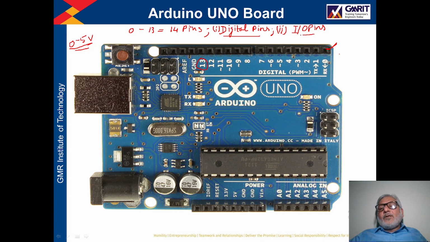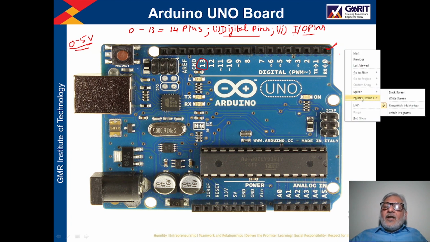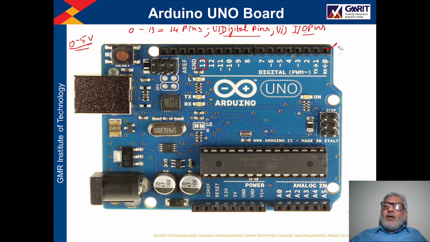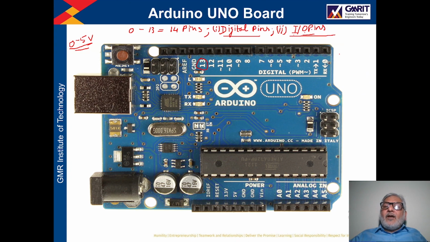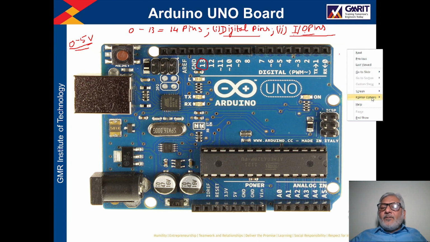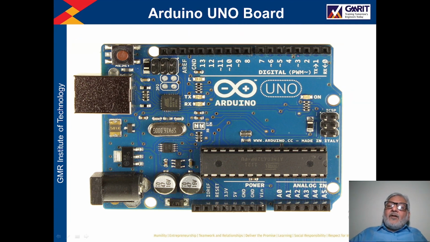Secondly, these are IO pins. IO means I means input, O means output. So these pins can act as an input pin or output pin. Any pin can be programmed as an input pin or output pin, and obviously these pins will be digital, right? So for example, suppose we have programmed pin number 8 as an input pin.